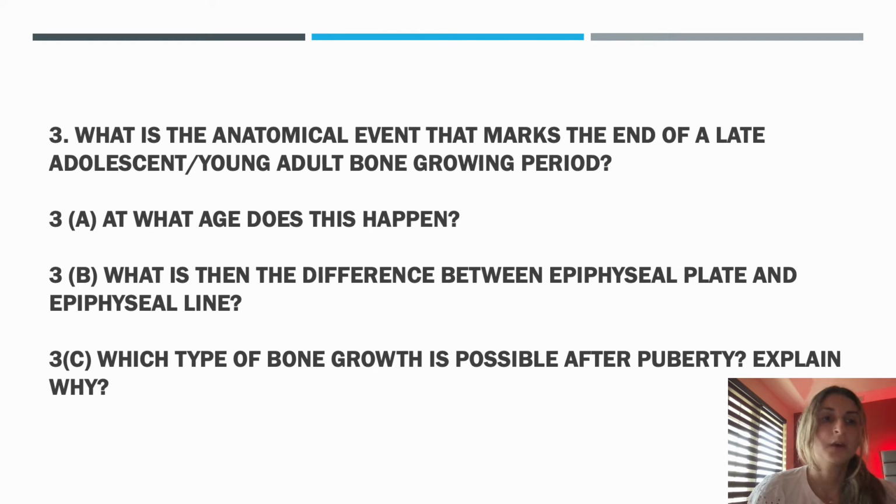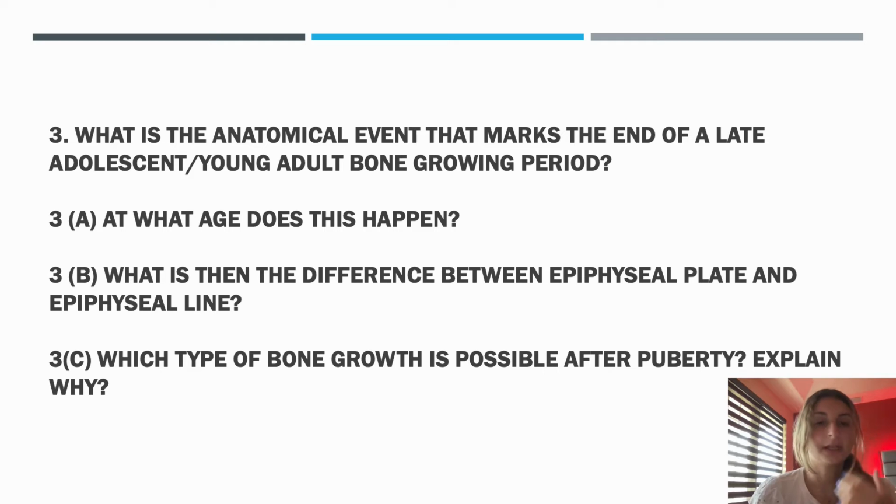Number 3. What is the anatomical event that marks the end of a late adolescent, young adult bone growing period? The epiphyseal closure marks the end of the bone growth. At what age does this happen? This usually ranges from ages 18 to 21 years old.